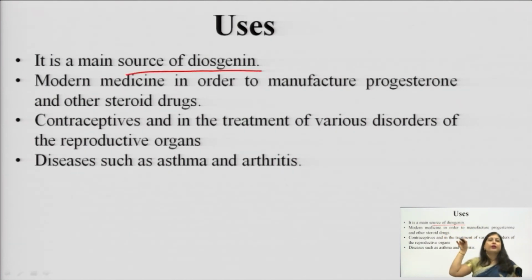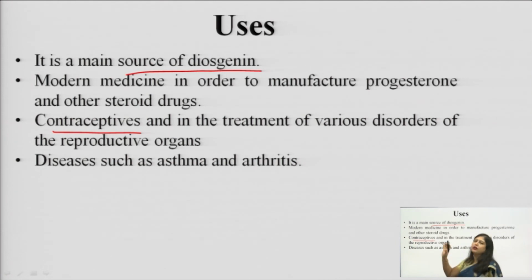This is the use of Dioscorea. Because diosgenin has the steroidal ring, and this steroidal ring is present in our body in many places, like in the form of corticosteroids, in the form of pregnenolone derivatives like progesterone, testosterone derivatives, estrogen derivatives. So you can understand that in many places in our body we are using this steroidal ring. And many of the drugs, for example the contraceptive drugs, and certain other drugs having this corticosteroidal structure like betamethasone, prednisolone, dexamethasone, all have this steroidal ring in their structure.